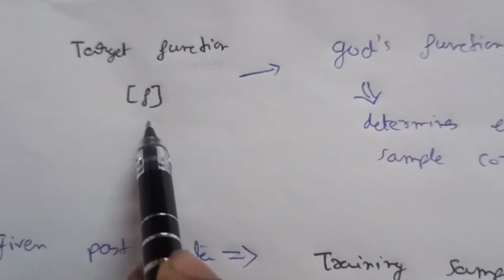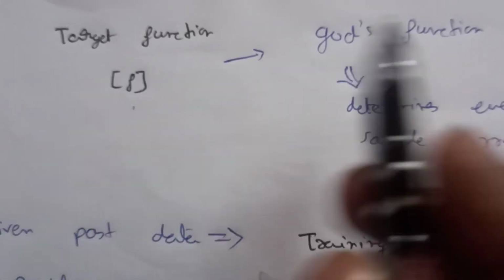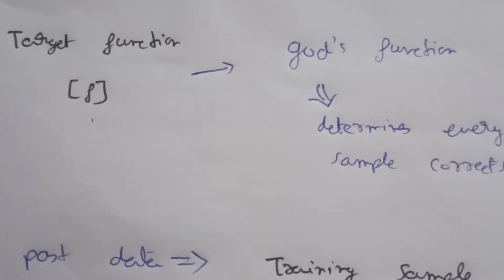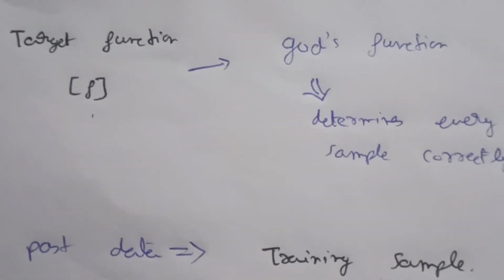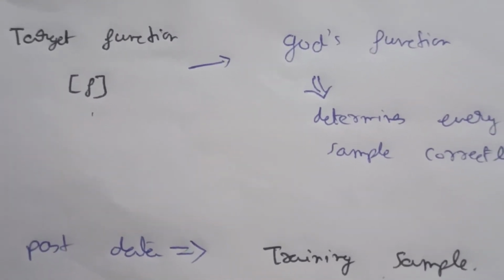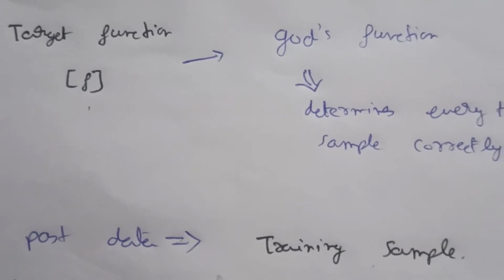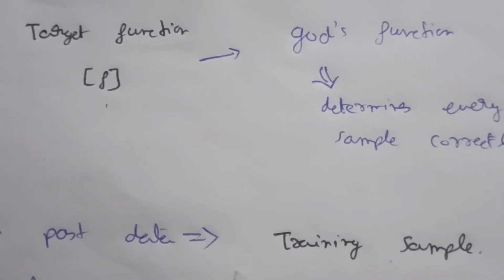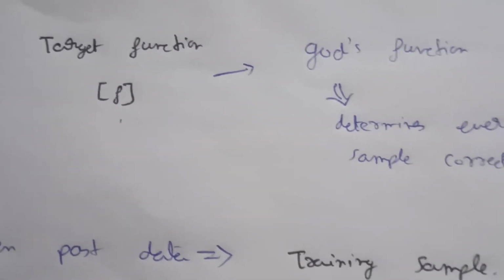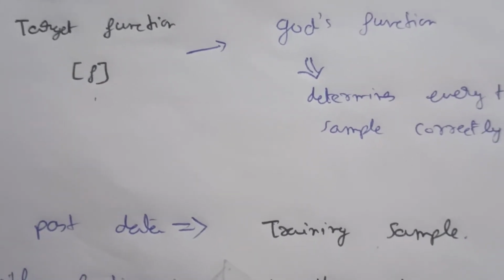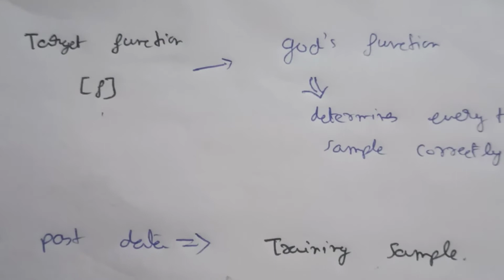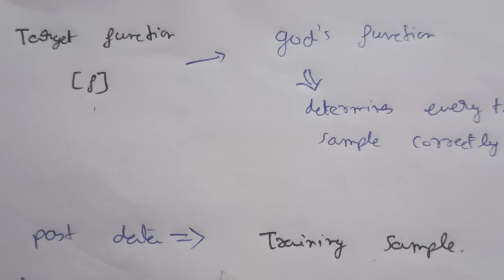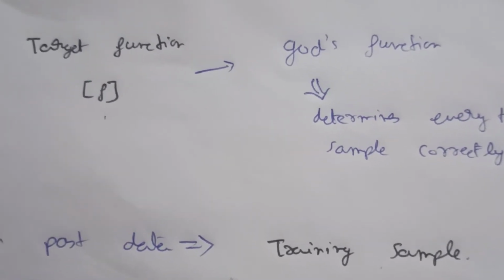That is f. So f is what? It is our target function. So see, if we decide that a person is good and we give him a loan, we are deciding from our past values and past experience, but that does not mean that it is absolutely correct, because everyone thought that Vijay Mallya or Nirav Modi were going to pay back their loans. Okay, they thought that they were good customers, so the bank gave them loans, but now they are not giving the loans back. So this is a problem. Okay, so no one can particularly know whether the function we are using to predict is absolutely correct or not. Only God knows that.